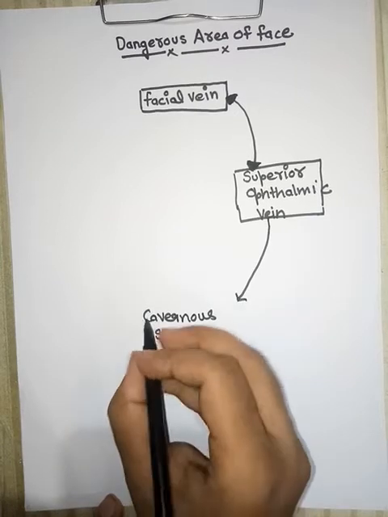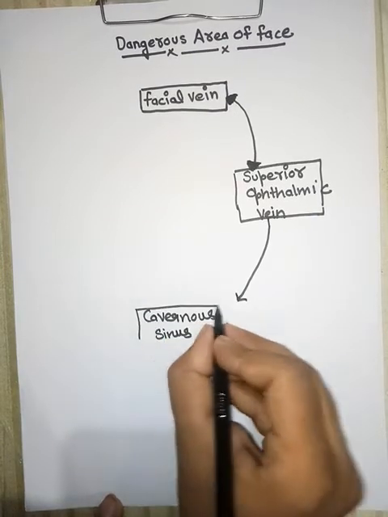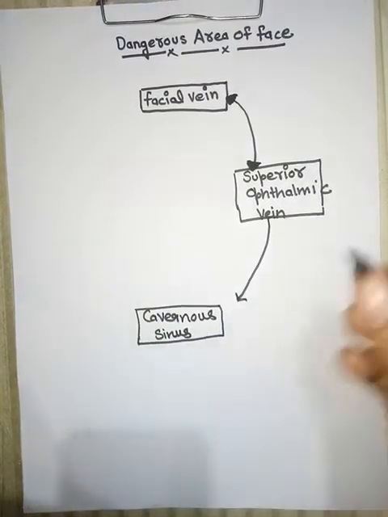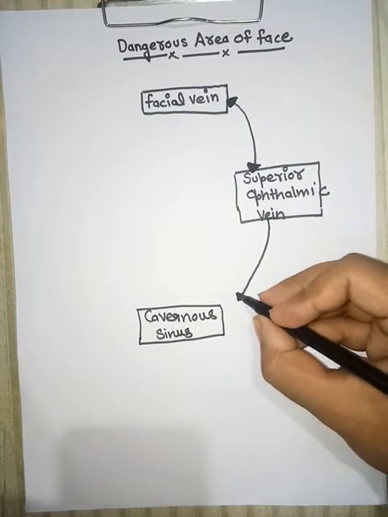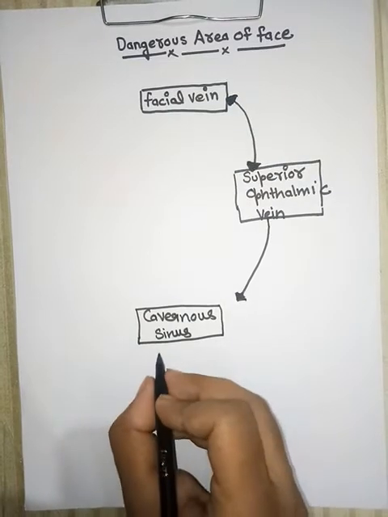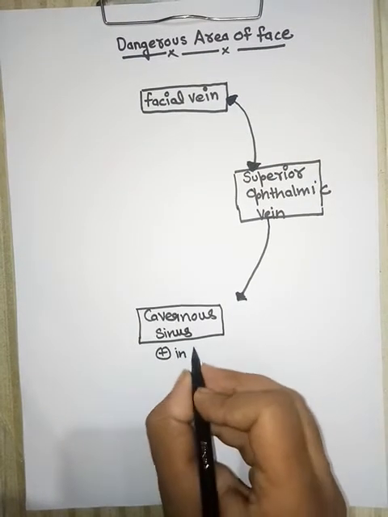So it travels through the superior ophthalmic vein, reaches the cavernous sinus and causes abnormality to the brain, because the cavernous sinus is present in the brain.